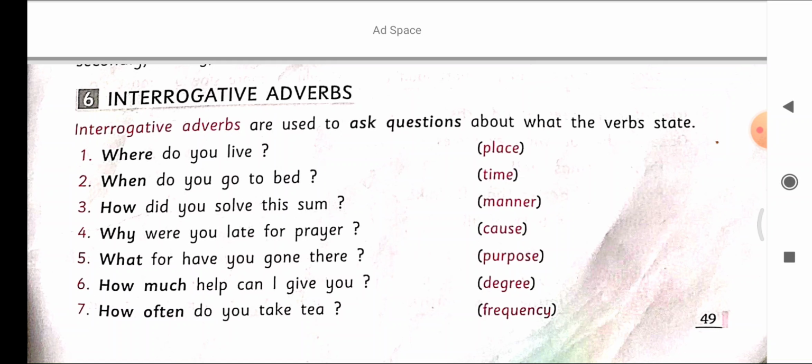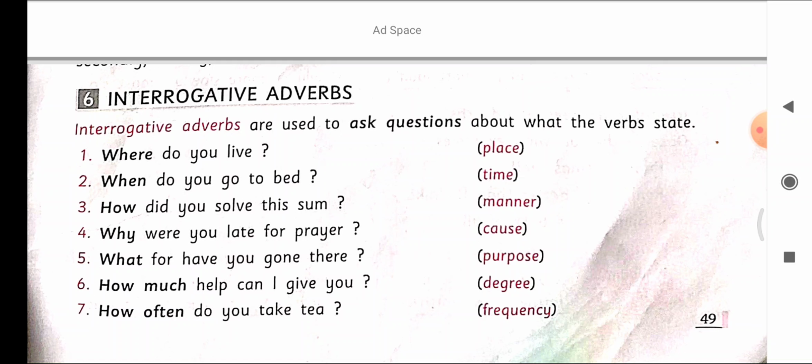For example, where do you live? Here, place. Two, when do you go to bed? When is the time you go to bed? Third one, how did you solve this sum? It is an adverb of manner. Why were you late for prayer? It is a cause.